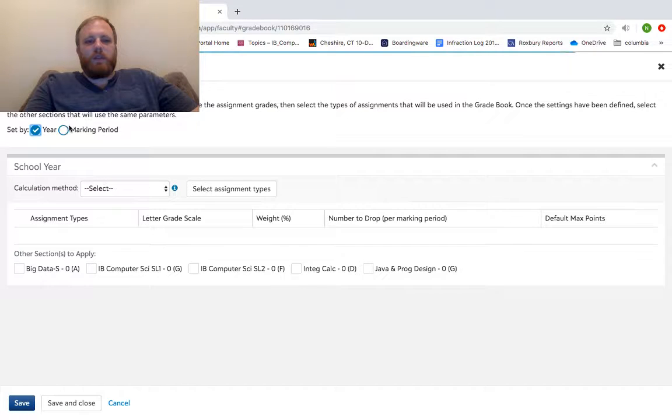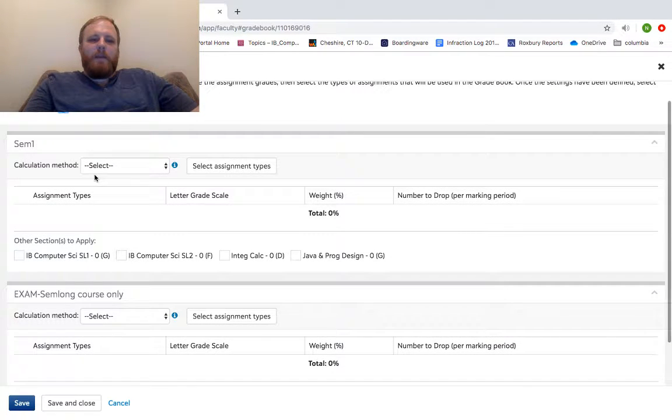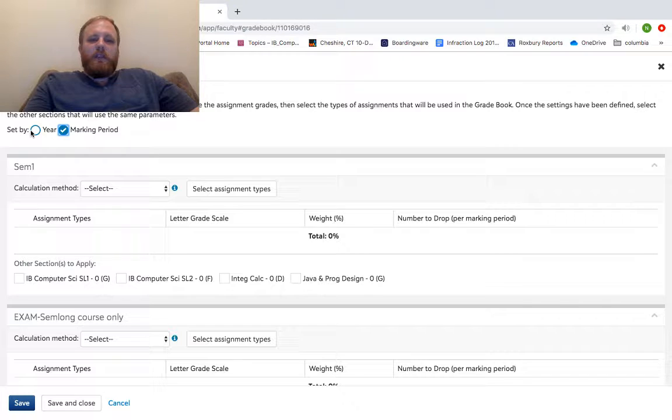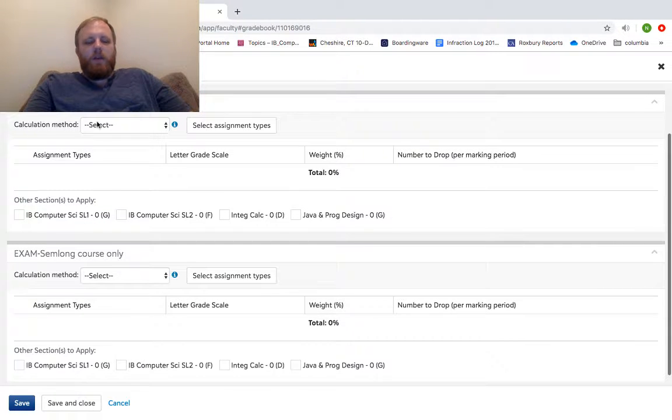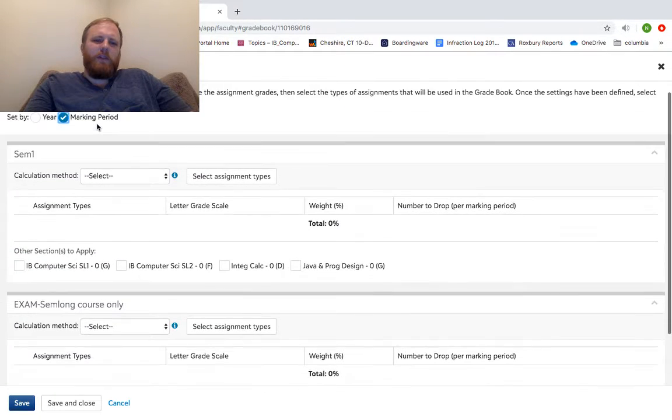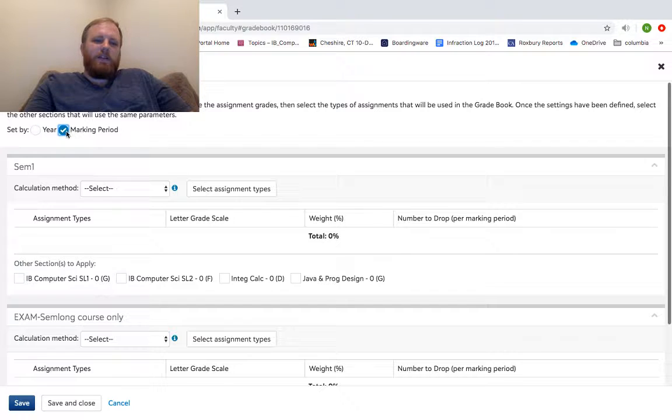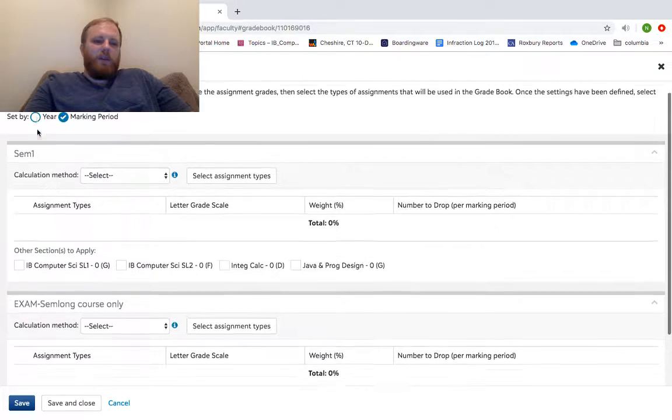So year versus marking period really doesn't make a massive difference, you'd think, but you really want to go with year if you have a year-long course. Otherwise, we run into some difficulties with the finals. So the first thing you want to do is leave it as marking period if it's already set to marking period for semester classes, and then otherwise just go to year.